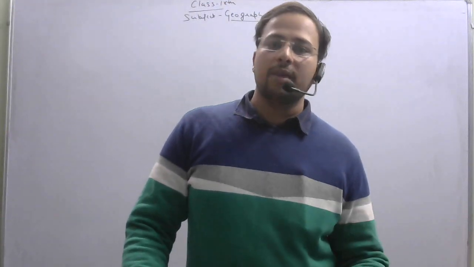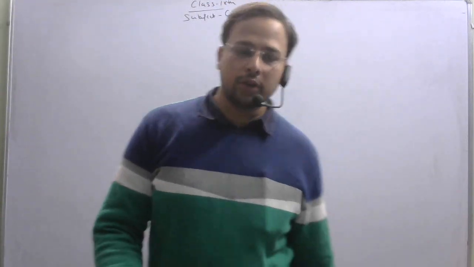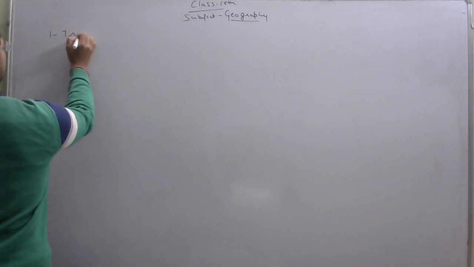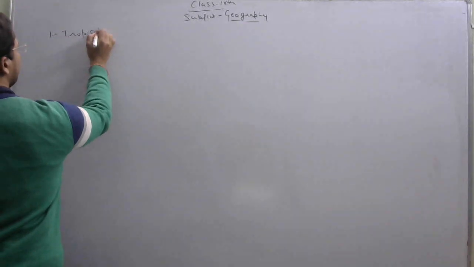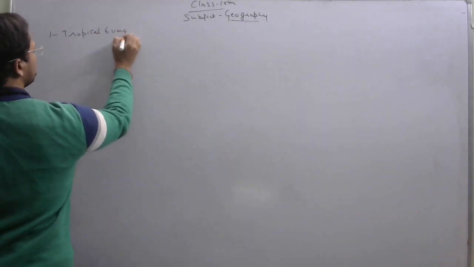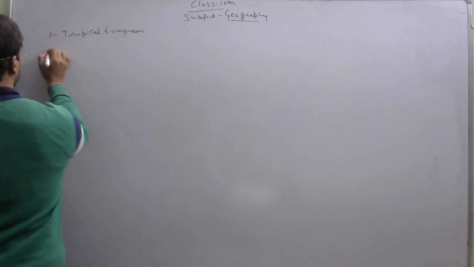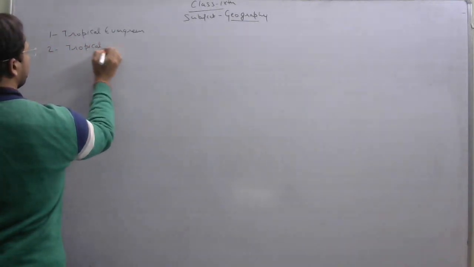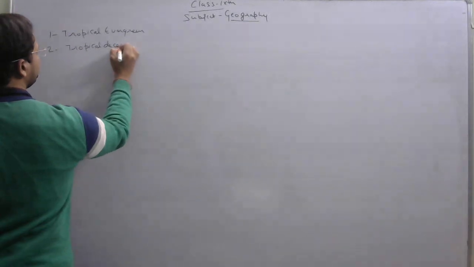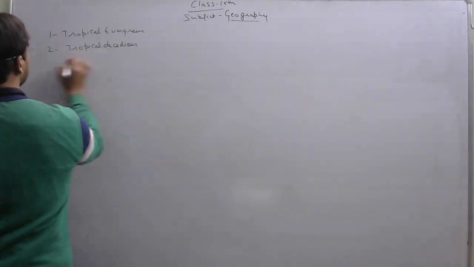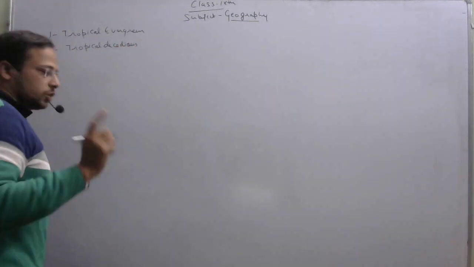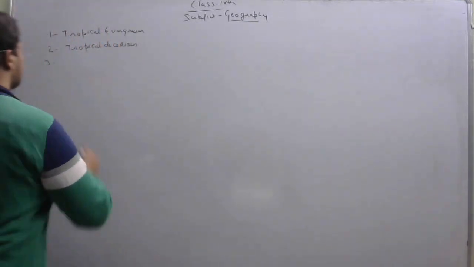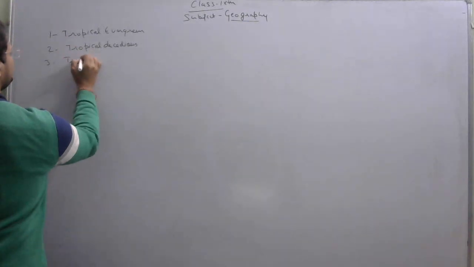Now let us start. See, in India, we have basically five types of forest. The first one is your tropical evergreen forest. The other one is tropical deciduous. Next is tropical thorn forest.